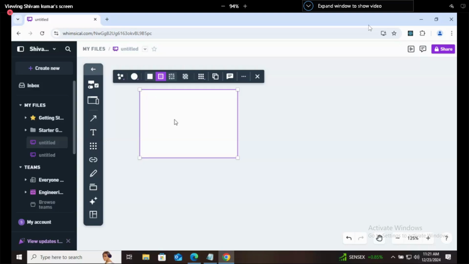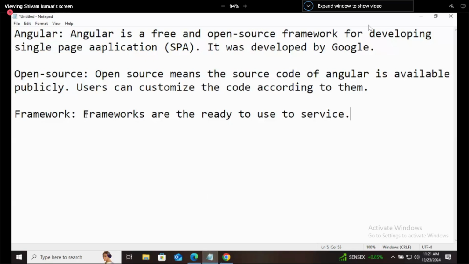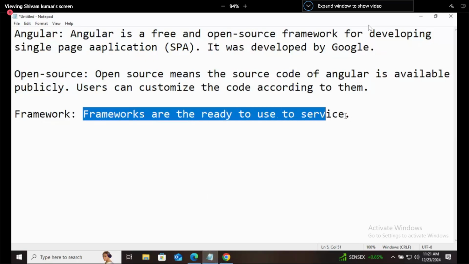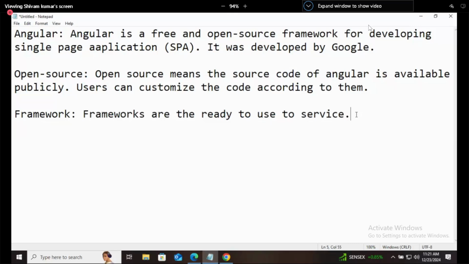We can connect our database, we can send the data, we can receive the data, we can build the APIs, and lots of things we can do. Then why frameworks? So this line is the answer, that frameworks are ready to use services. You don't have to write them from scratch. I will give a basic example for this.